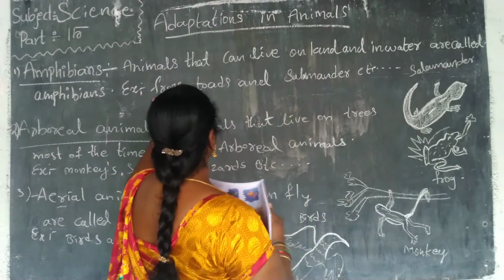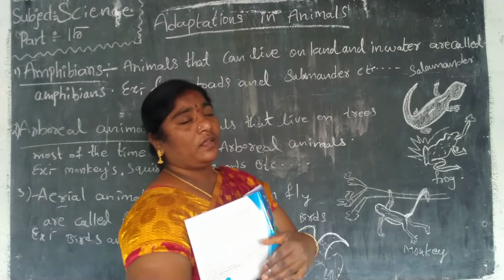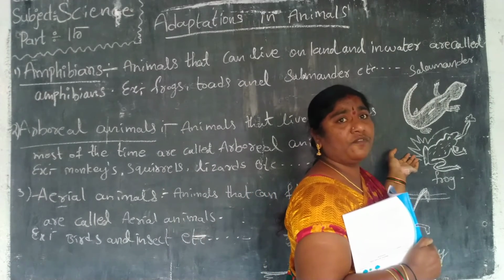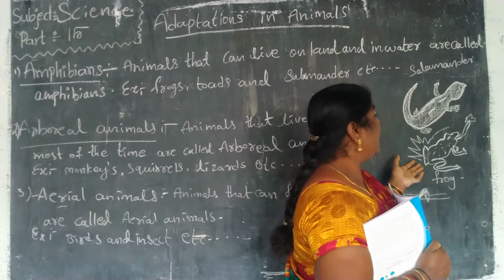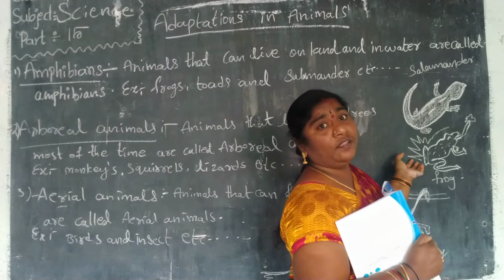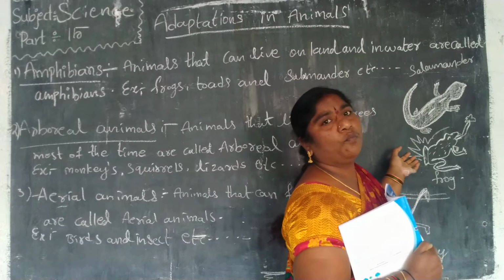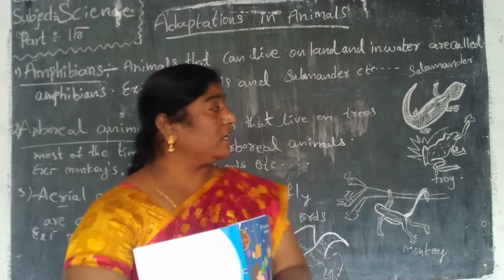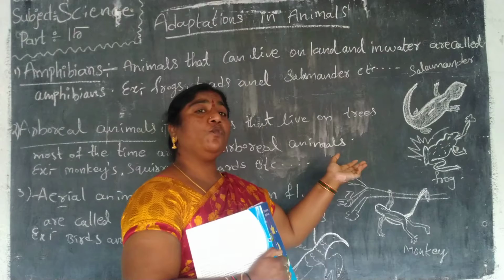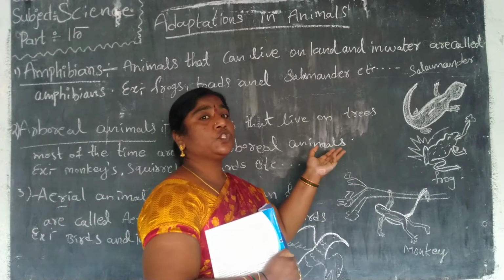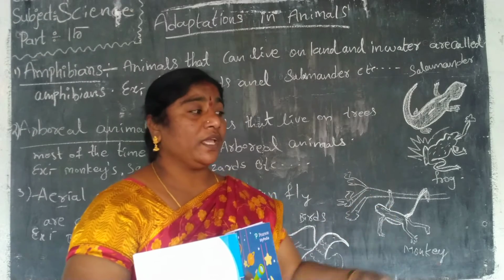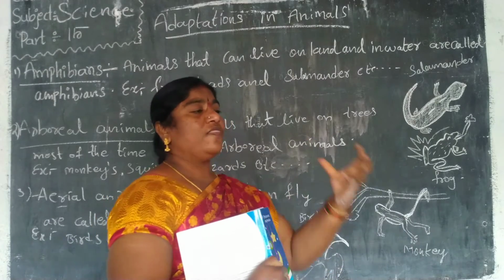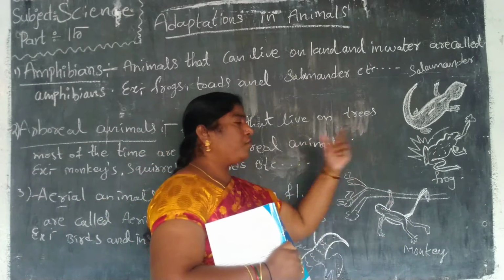Okay. The animals live on land and in water. When they are on land, they breathe with the help of lungs. When frogs and toads are in water, they breathe with the help of moist skin. Another feature is that the frog has a long and sticky tongue. It uses the tongue to catch insects, and the insects are taken as food by the frog.